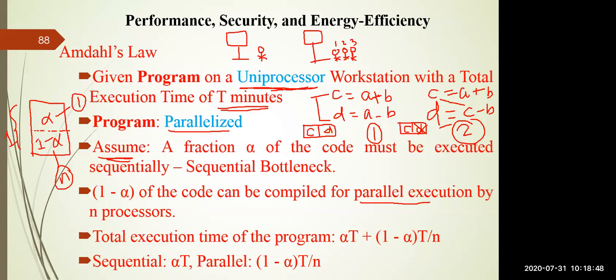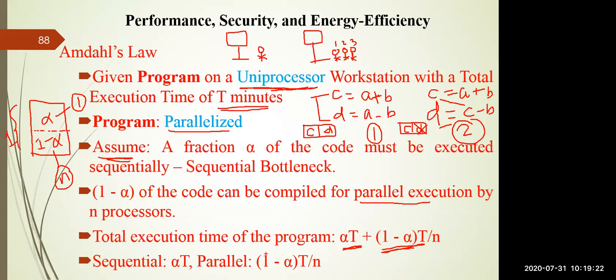So if I calculate the total execution time, then the sequential instructions will execute for alpha into T, and this 1 minus alpha code would run for 1 minus alpha into T. But here we have n number of processors, so whatever work you carry out by 1 minus alpha into T will be divided among n number of processors.